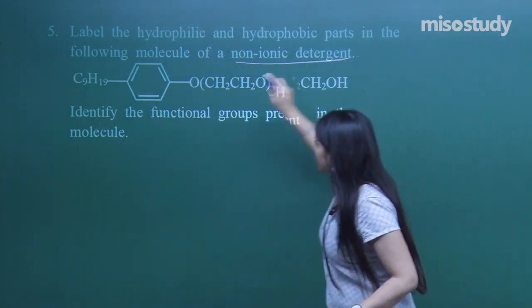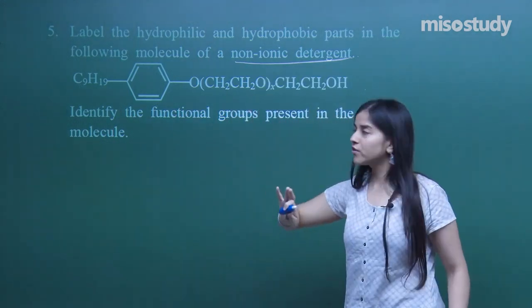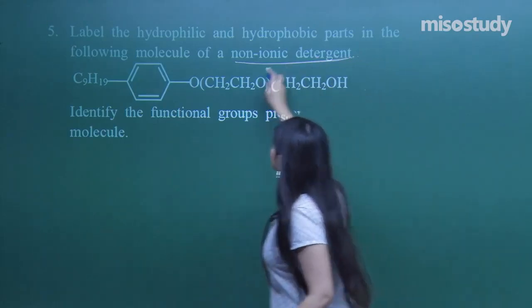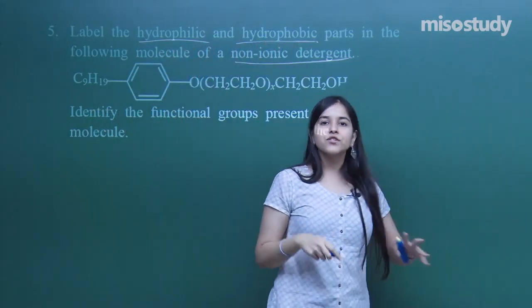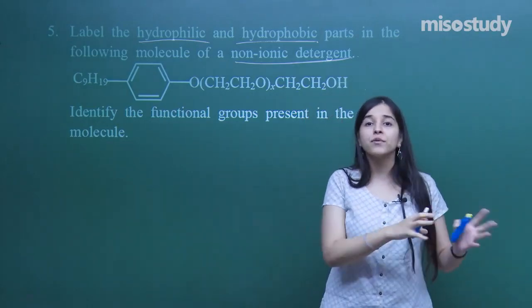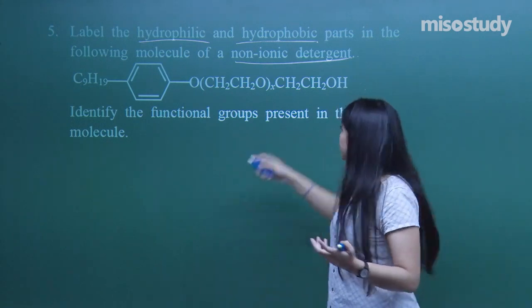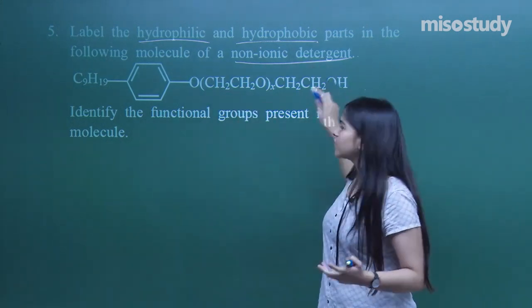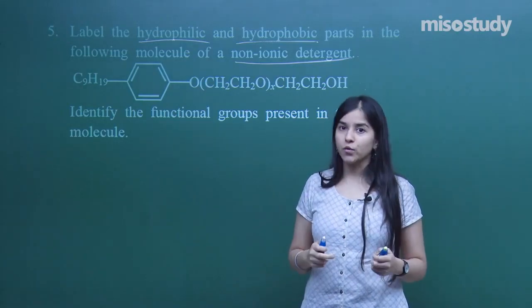They want us to find out the functional groups present in the molecule first of all, and to label hydrophilic and hydrophobic parts. Now what is phobic? That means having phobia of water, repelling the water. What will be having oxygens? Because oxygen and hydrogens hydrogen bond with the water.